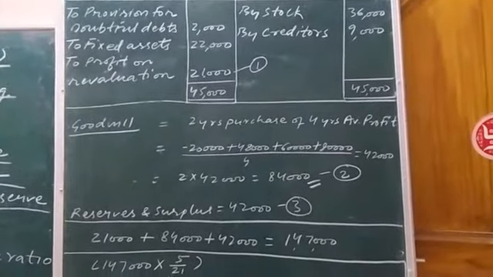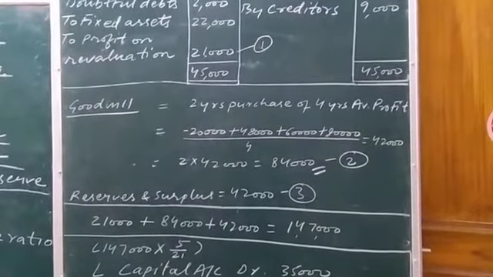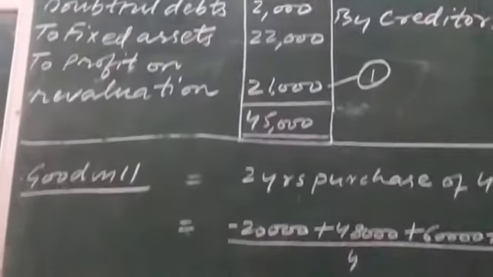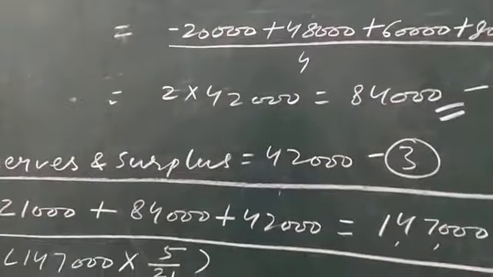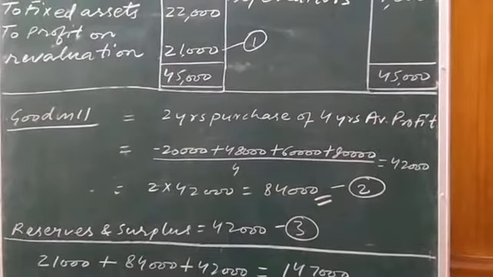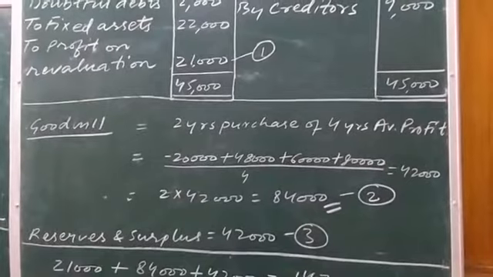Okay, right? And the same thing we have done. 21,000 rupees profit on revaluation, reserve and surplus 42,000, and goodwill amount which is calculated as per the instruction of the question.